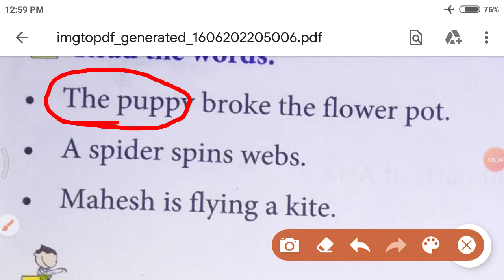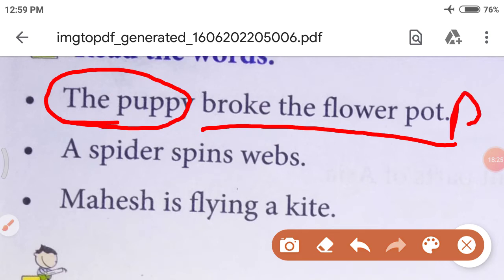So, a sentence which gives information about the subject is called predicate. Here, broke the flower pot is giving information about the subject, right? It is giving information about the puppy, that the puppy broke the flower pot. So it becomes our predicate. We will write P for the predicate and S for the subject.